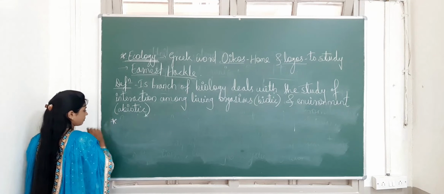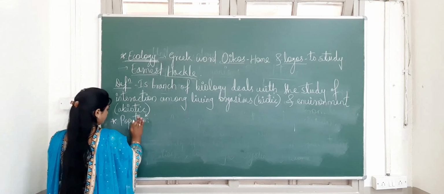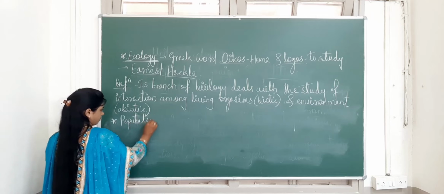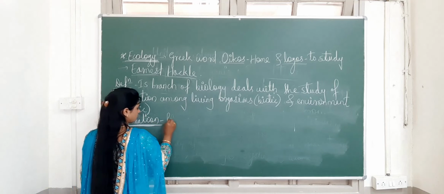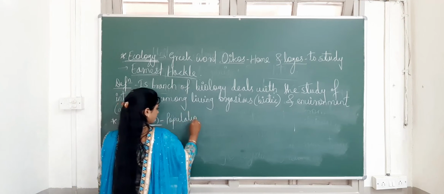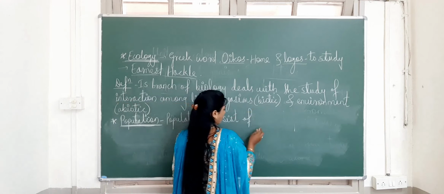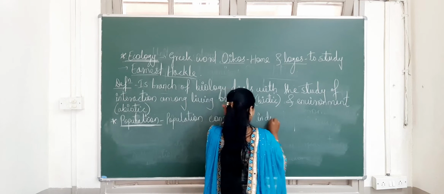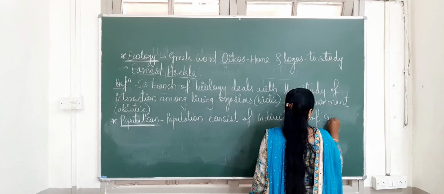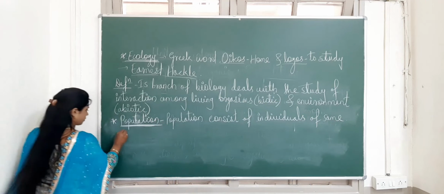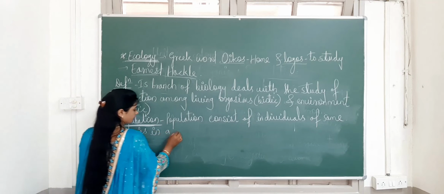The next term is population. The definition of population: a population consists of individuals of the same species in a given place.